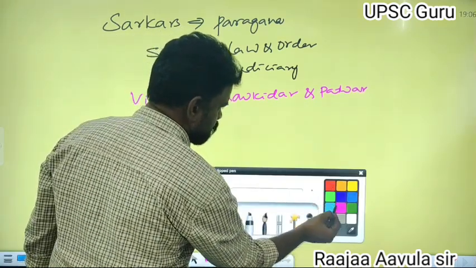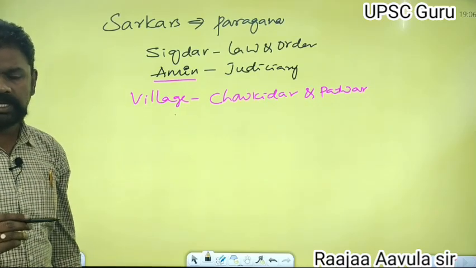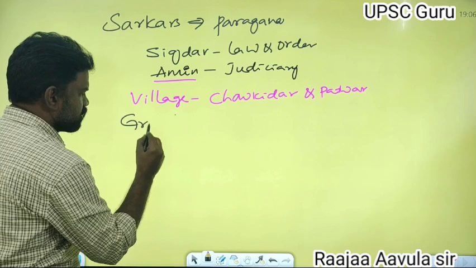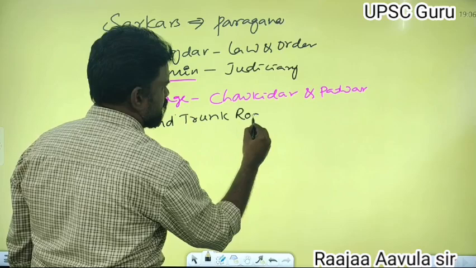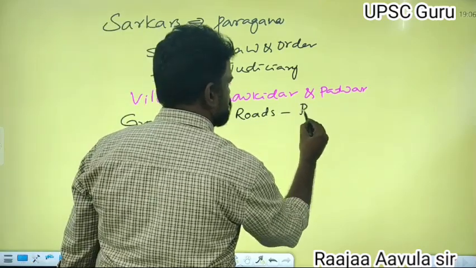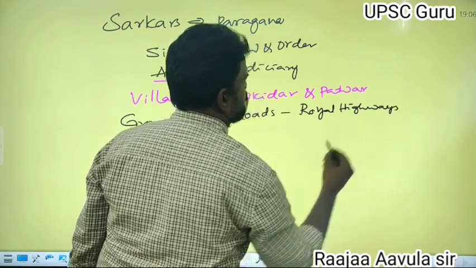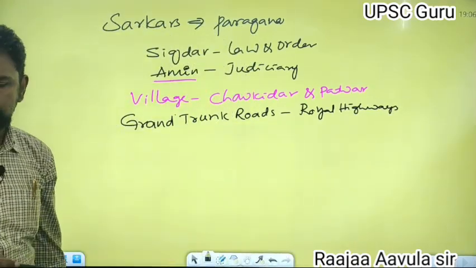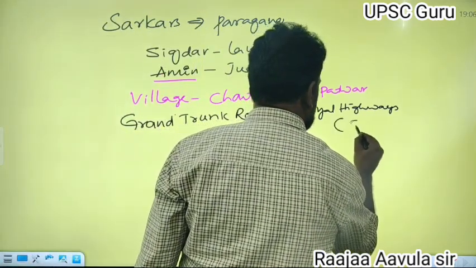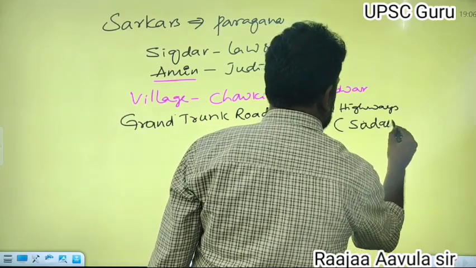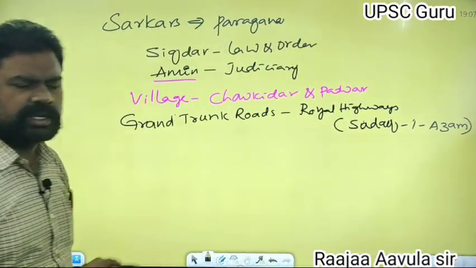And during the time of Sher Shah, he constructed grand trunk roads. These were called royal highways. Present day we call them highways. Grand trunk roads were called royal highways, Sadak-e Azam.